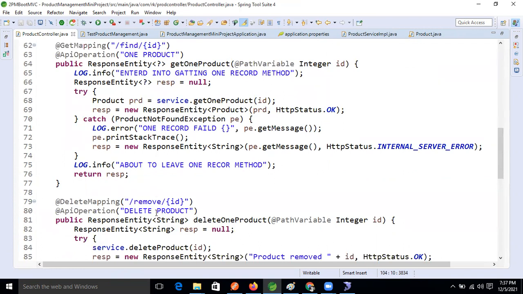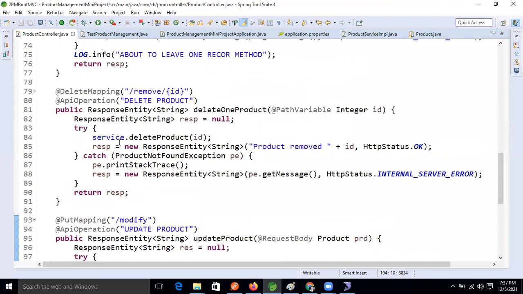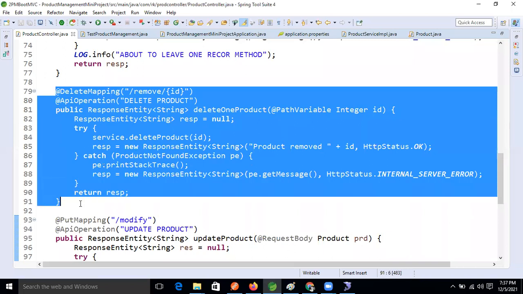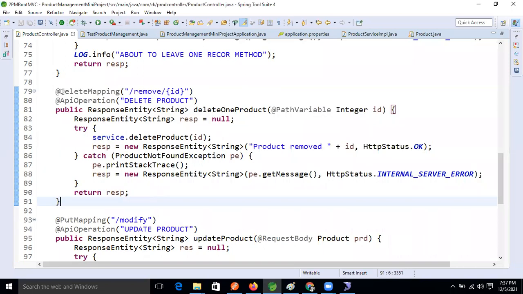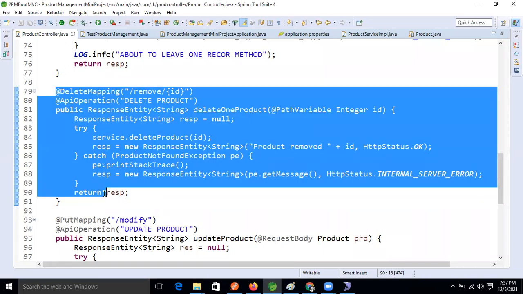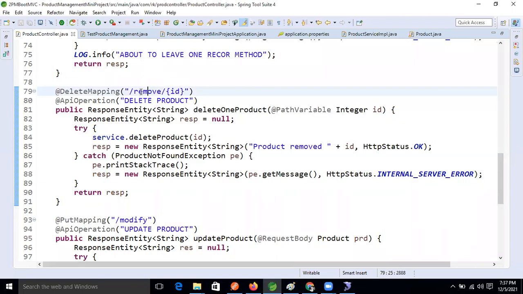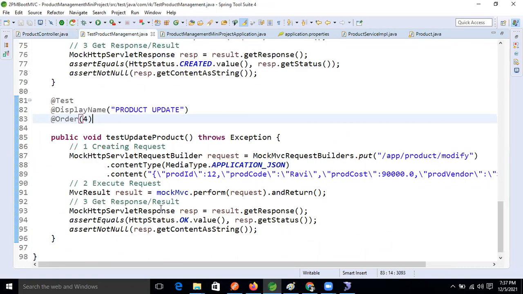So one more, let's test the delete method also. Where is the delete? Yeah, this is the delete, right? In the delete itself, remove, and we need an ID, right? Okay, fine now guys.